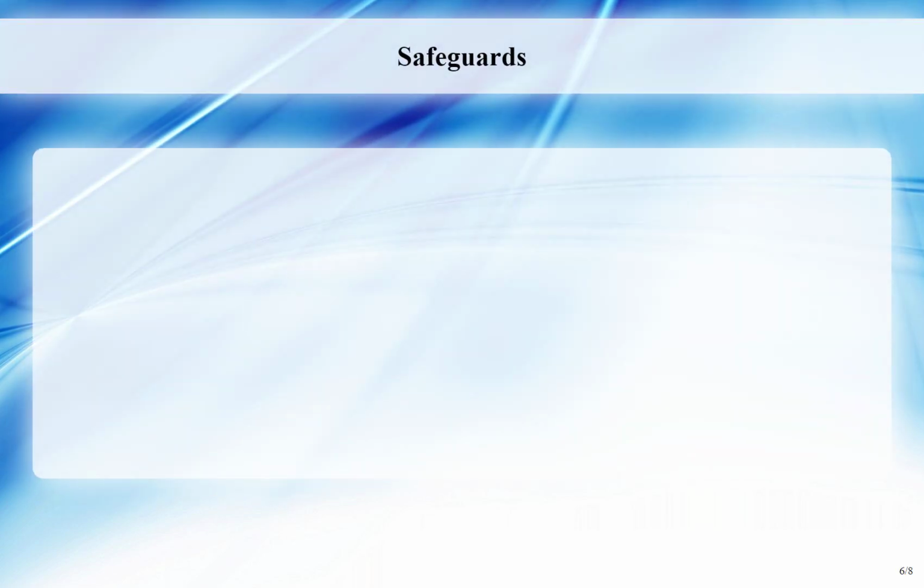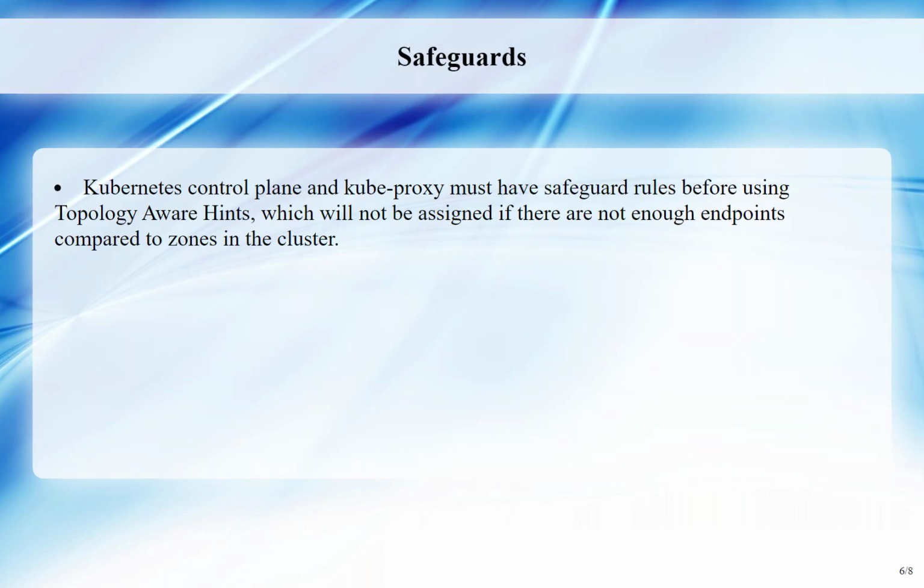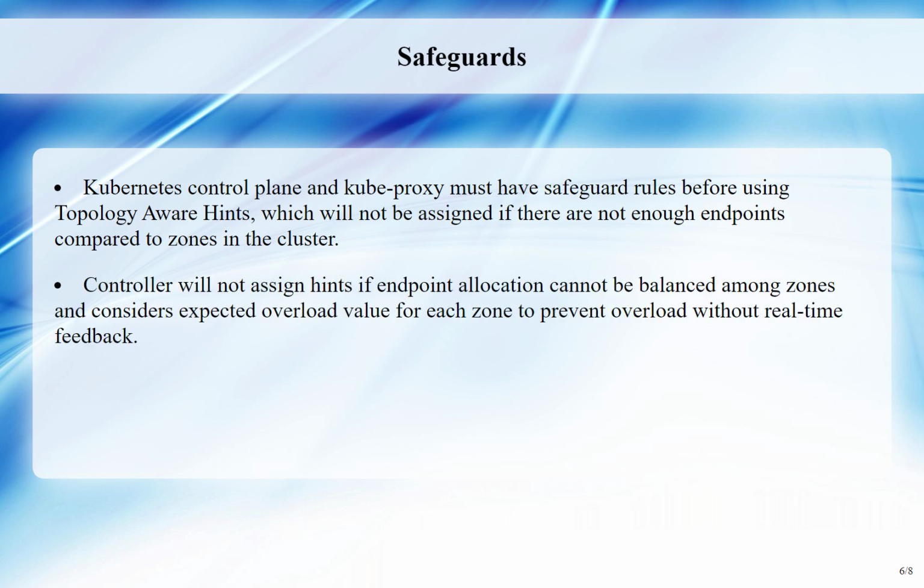Safeguards. The Kubernetes control plane and kube-proxy have safeguard rules in place before using topology-aware hints. If there are an insufficient number of endpoints compared to zones in the cluster, no hints will be assigned. In cases where balanced endpoint allocation among zones is impossible, the controller will not assign hints. The controller also considers the expected overload value for each zone without real-time feedback to prevent overload.